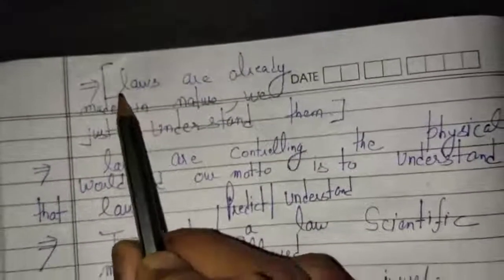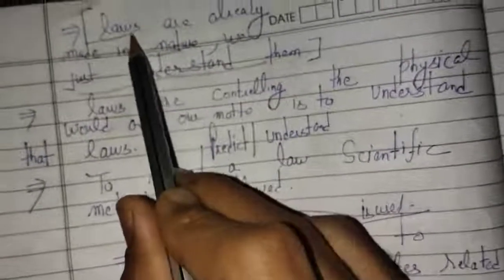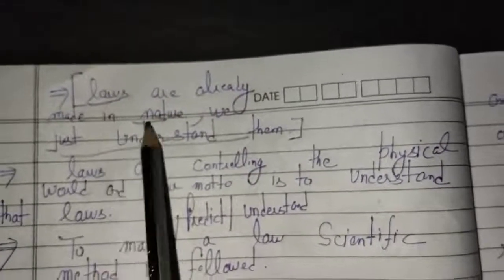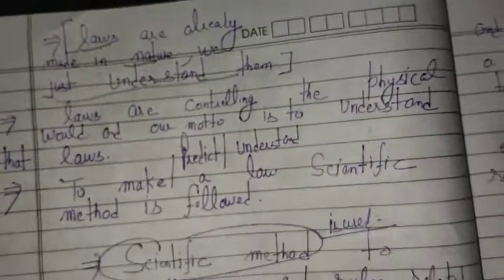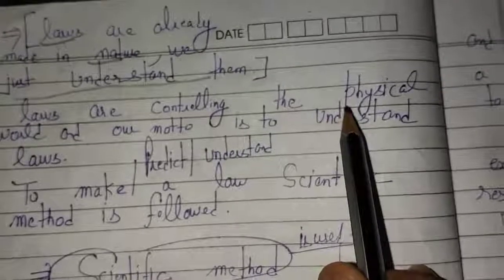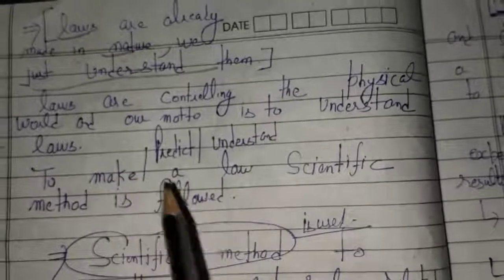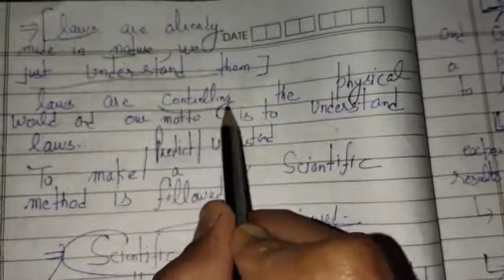Third concept is, you know that the laws are already made in nature. Humans are just understanding them. Humans are not making the laws, they are just understanding them. Are you getting this? Humans are just understanding the laws that are already made by nature. So laws are controlling the physical world. Like the law of gravity, due to which we are able to stay bound to the surface of the earth. And our main motive is to understand the laws that are controlling the world.